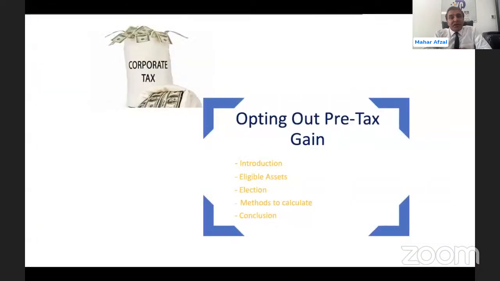In this lecture, we are discussing opting out pre-tax gains. This lecture will discuss the gains where businesses opt out, so that they should not be taxed after the introduction of the corporate tax. Pre-tax era gain should not be taxed after the introduction of the corporate tax law. We'll cover introduction, eligible assets, election, methods to calculate, and then we'll draw the conclusion as well.